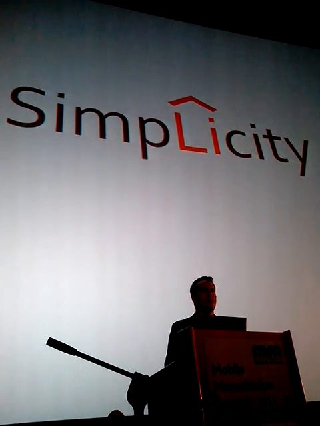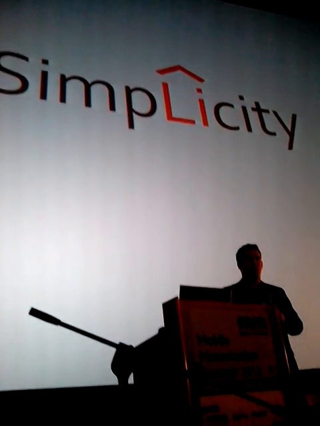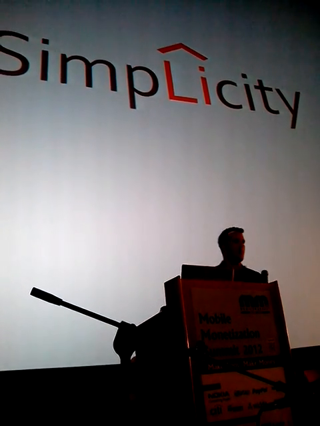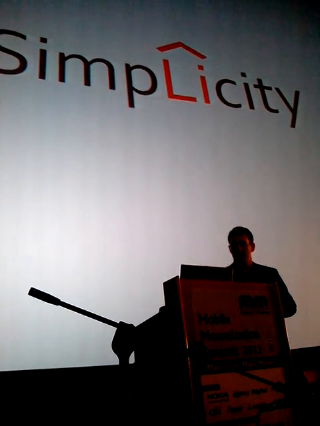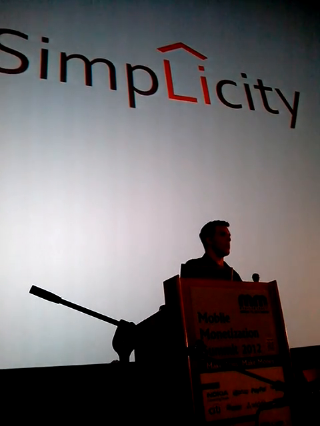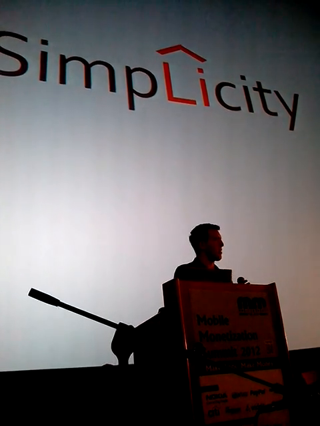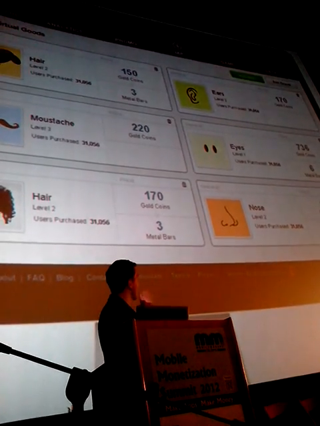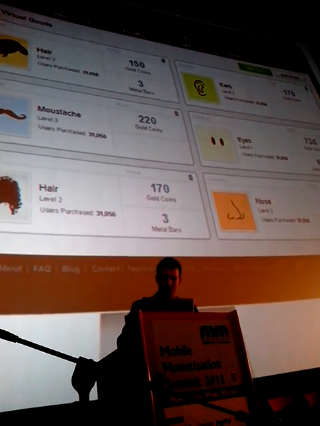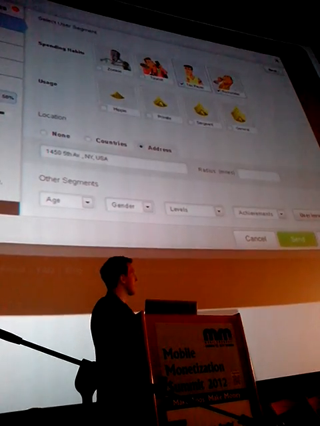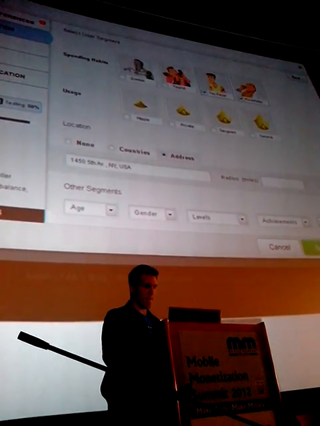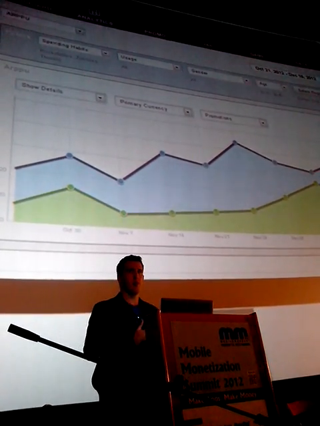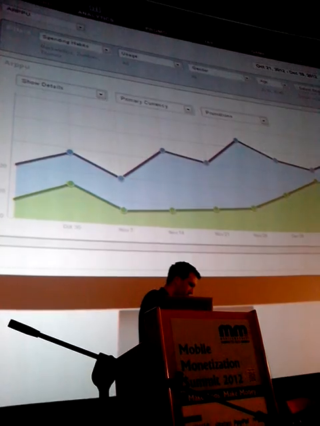Simplicity. This is the key word when working with Applicasa. Anyone in your company can work with Applicasa. Of course, you'll need developers to first integrate it in your app, but once you've done that, everyone, your BI team, marketing staff, and even game designers, can work with our system by creating a virtual store and managing it with the user interface that we have. Create promotions and target them to specific users, and then run A/B testing and analyze it with our dashboard analytics tool that helps create more revenue.